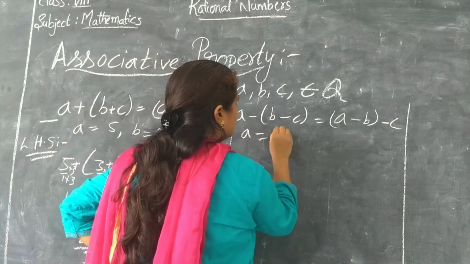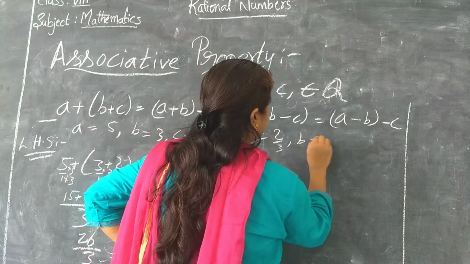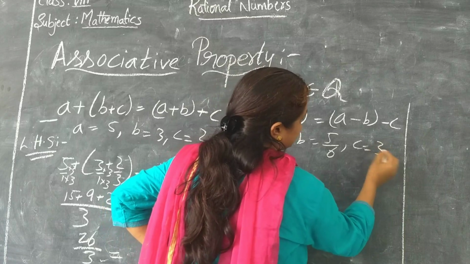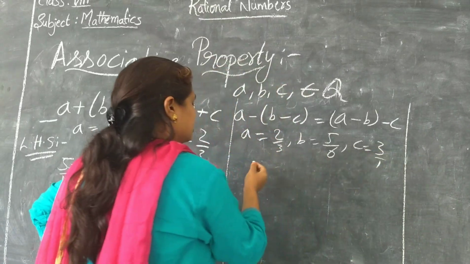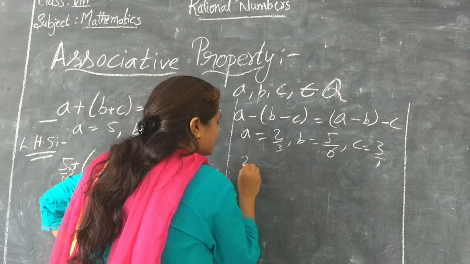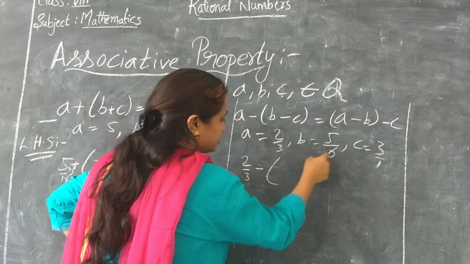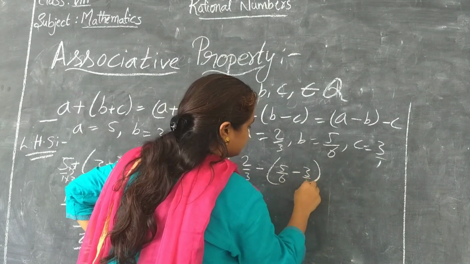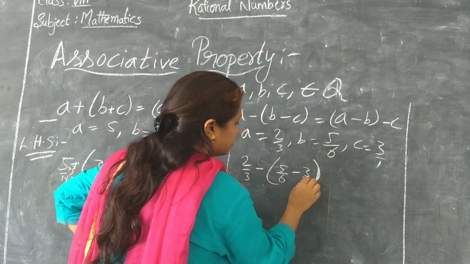A is equal to 2 by 3, B is equal to 5 by 6 and C is equal to 3. Okay, it's a bit complicated, right? It's okay. Let's solve this. 2 by 3 minus, so 5 by 6 minus 3. So if nothing is there, 1.